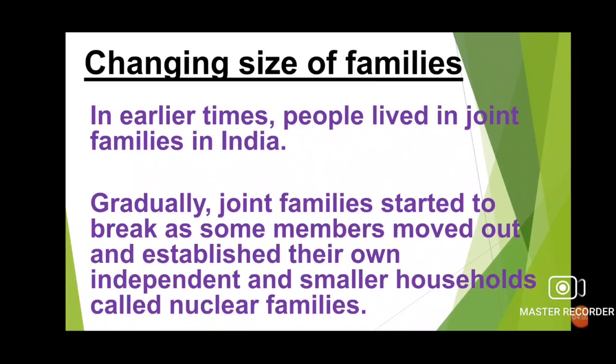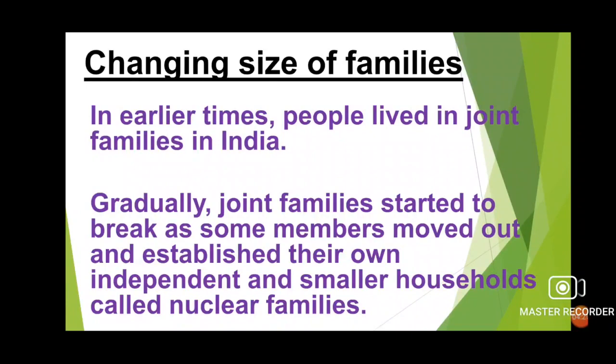The family was headed by the oldest male member like Dadaji. They made all decisions on behalf of the entire family and controlled all the money. His wife maintained the kitchen work.